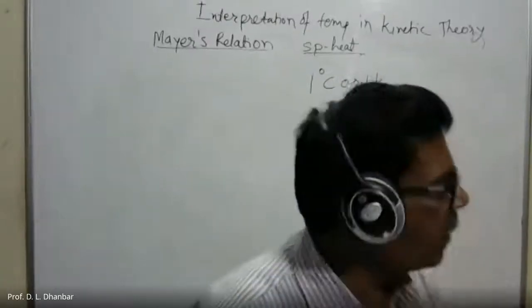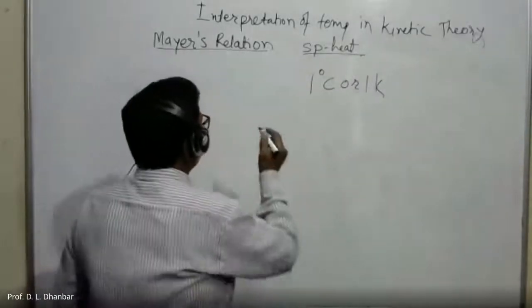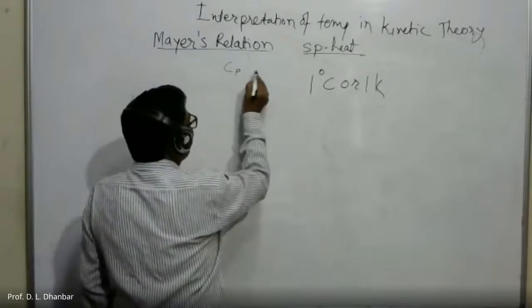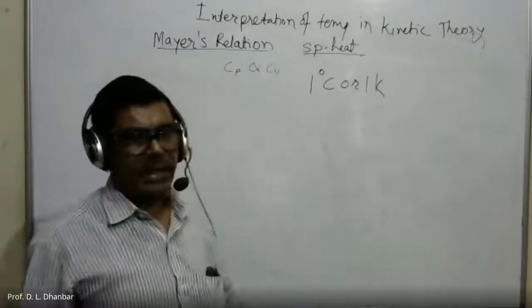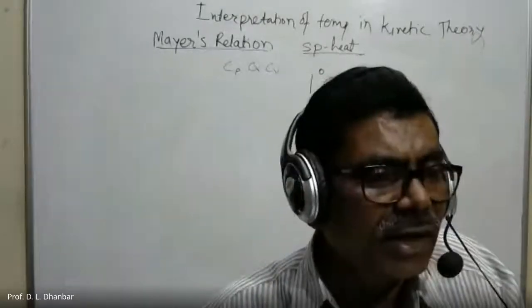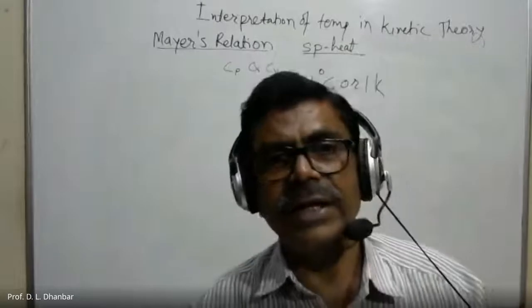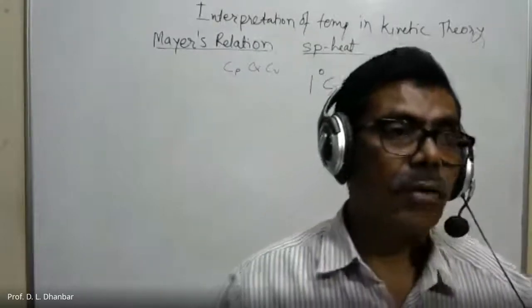So here this Mayer's relation gives the relationship between Cp and Cv. What is Cp? Cp is the specific heat of a gas at constant pressure. And what is Cv? Cv is the specific heat of a gas at constant volume.